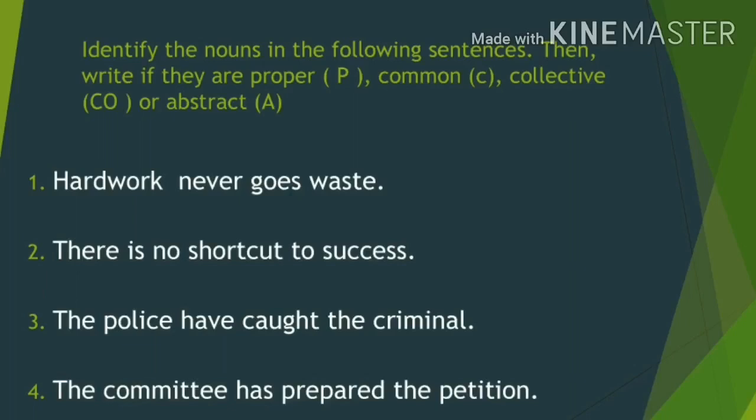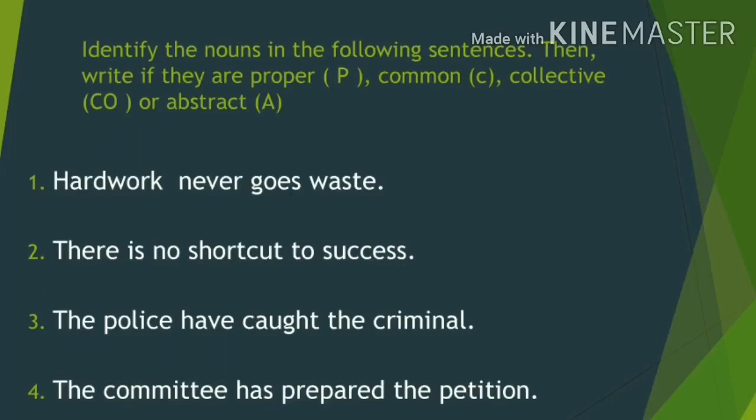We have two nouns in this sentence. One is shortcut and another one is success. Shortcut is a common noun and success is an abstract noun. We can only feel the success, so it is abstract, and shortcut is a common noun. The police have caught the criminal. What nouns do we have in this sentence?